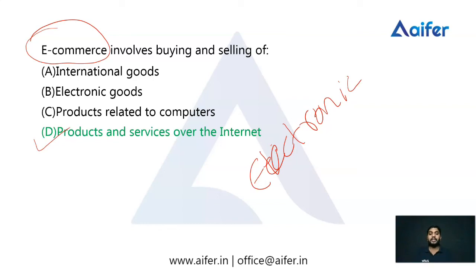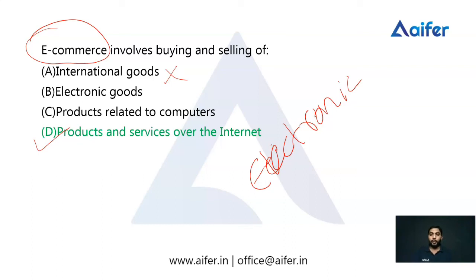E-commerce provides cross border trading, so we can buy goods and services from any country. So in the first option, it is related to international goods. We can buy international goods, but not only international goods, we can also buy goods and services.